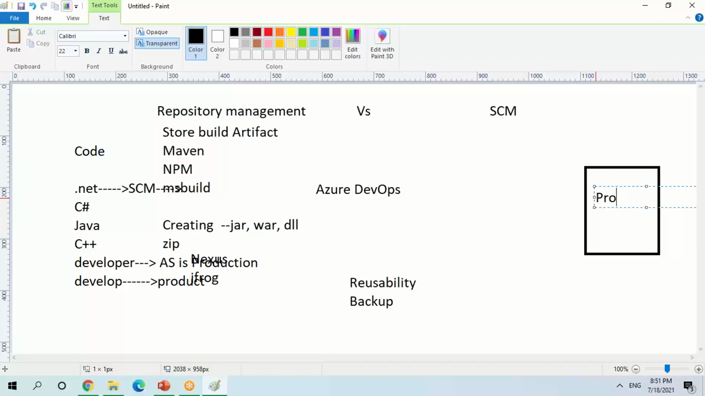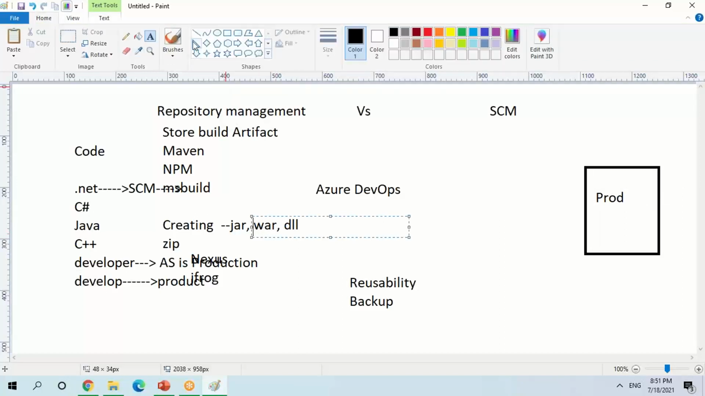Is anybody doing the prod environment deployment? Can you explain how production environment deployment used to happen? Once I build the artifact, let's assume I'm getting the WAR file. This WAR file I can store in my artifactory management system or repository management system.